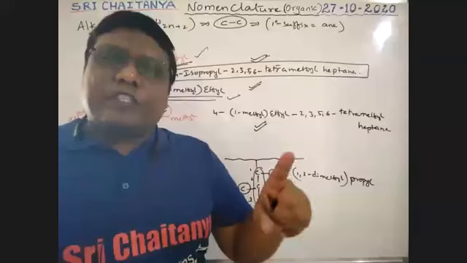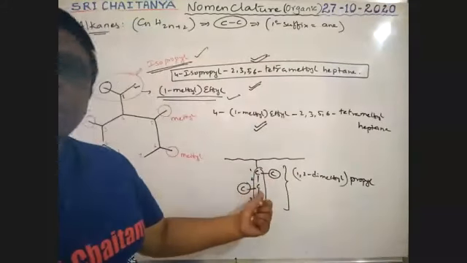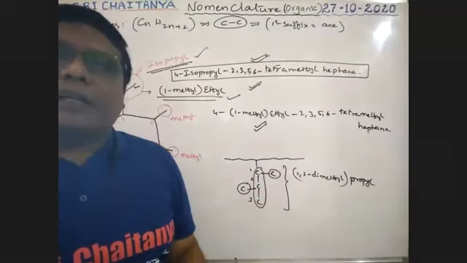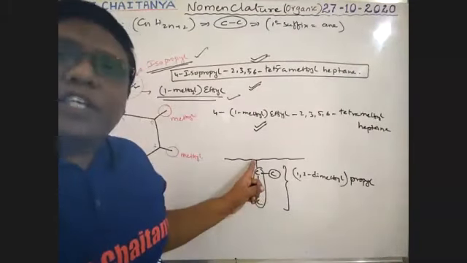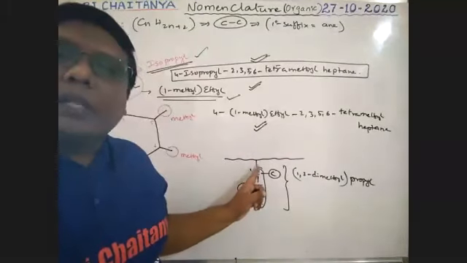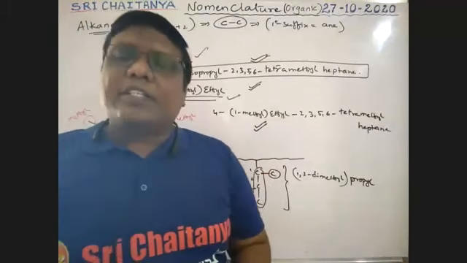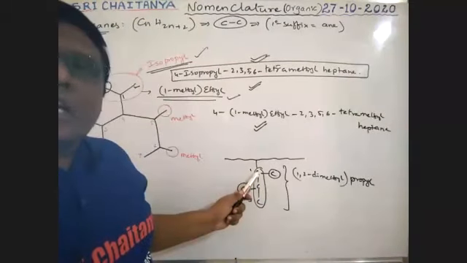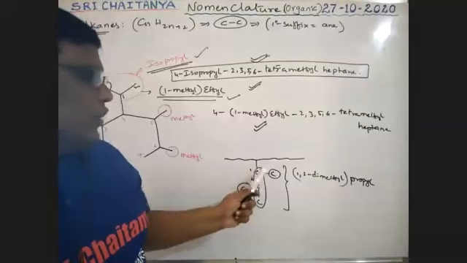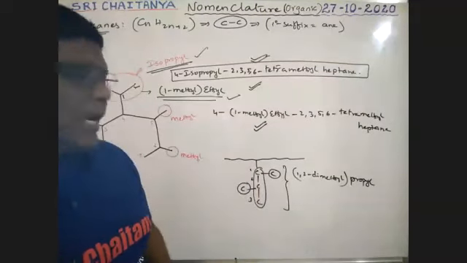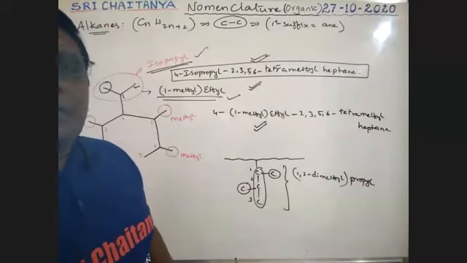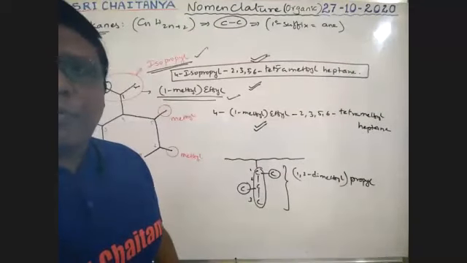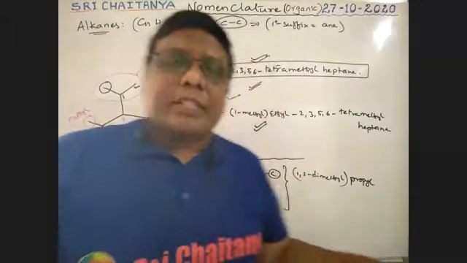In that propyl, at the first carbon and second carbon, 2 methyl groups are there. That is why 1,2-dimethyl. So for substituents, the carbon which is connected to the longest chain must be the first carbon. 1, 2, 3. So 1-methyl, 2-methyl. Therefore 1,2-dimethyl. Okay, it is very, very important. It is the way to represent the name of the compound.